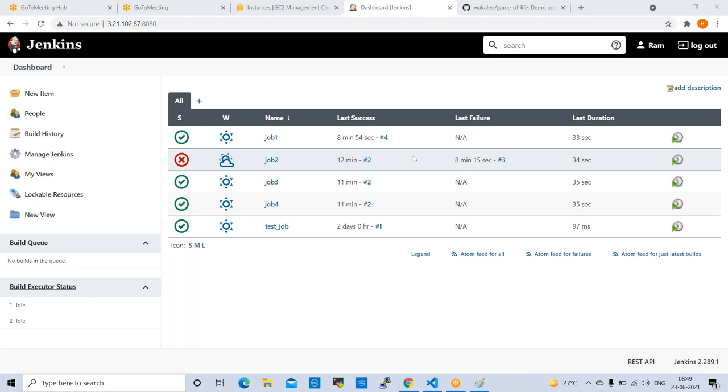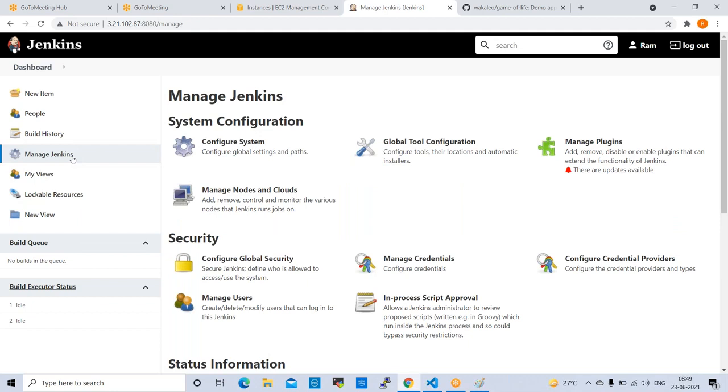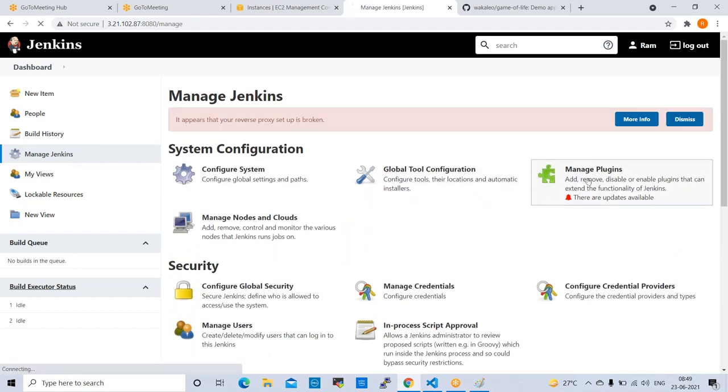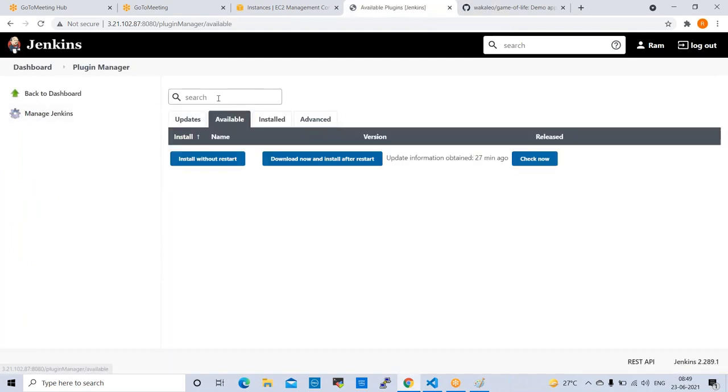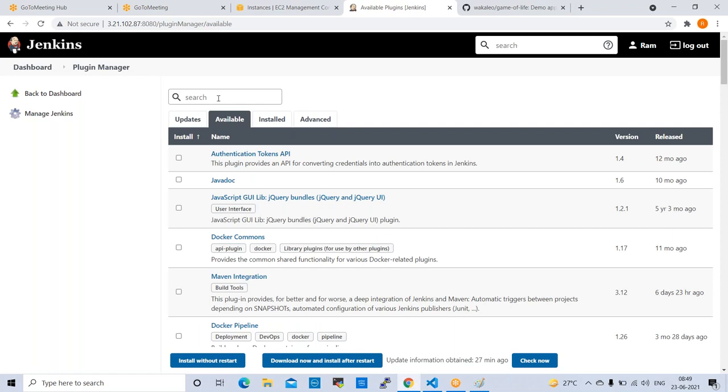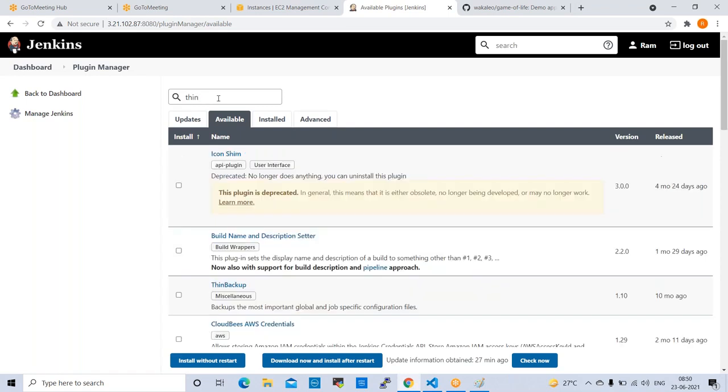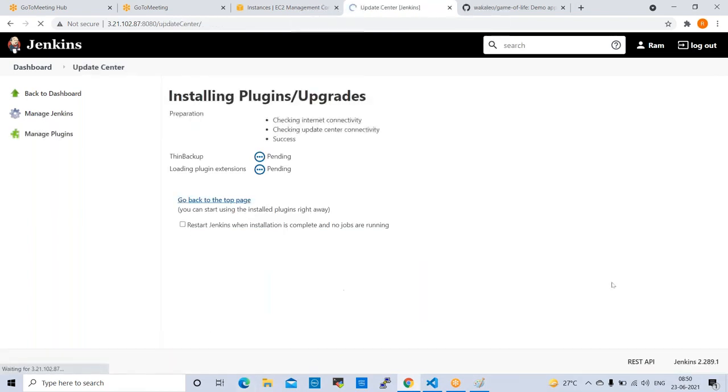So if you want to take a backup, first we need to configure one plugin. Go to manage plugins, click on available plugins here. The plugin name is Thin Backup. You can install this plugin, install without restart, click on this.